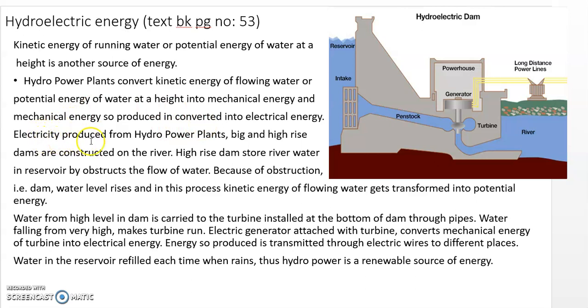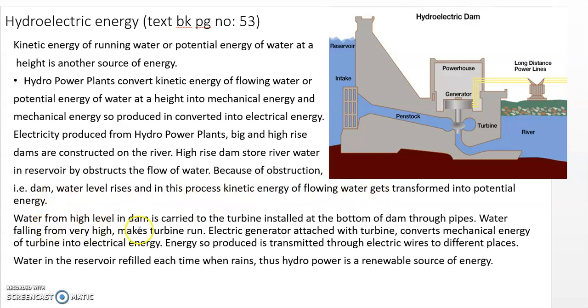So how is electricity produced from hydropower plants? Big and high-rise dams are constructed on the river. High-rise dams store the river water in the reservoir by obstructing the flow of the water. So this is what I have said. Now because of the obstruction, that is the dam, the water level rises, and in this process the kinetic energy of the flowing water gets transferred into potential energy.